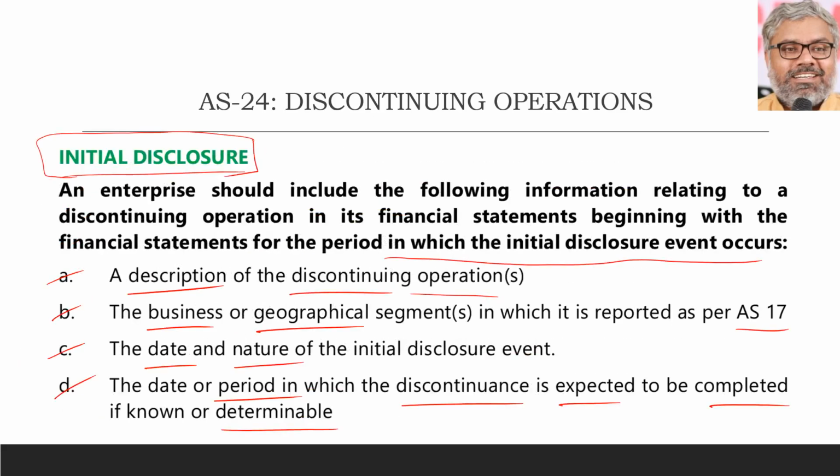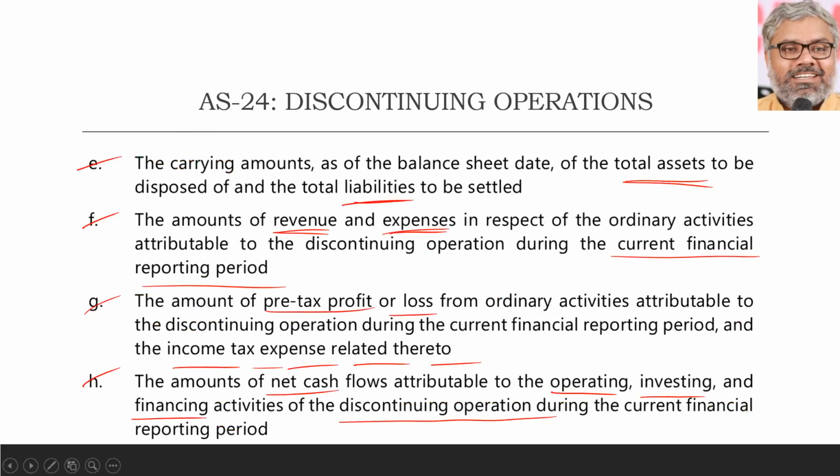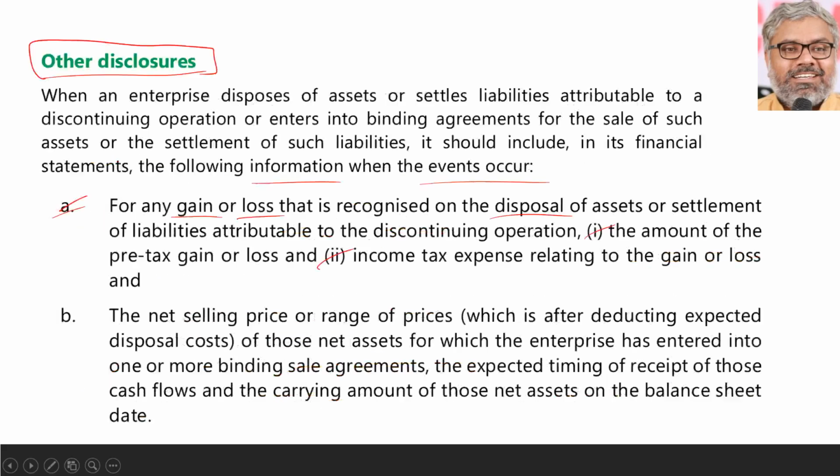Immediately, along with that, the initial disclosure requirements will start. But did the discontinuing already happen by this time? No, did not happen yet. Those are initial disclosures, when the initial disclosure event occurred. But after that, where really discontinuing will happen, right? That means some of the assets and liabilities will be disposed of. When they are disposed of, what is the gain or loss arising from that disposal? Pre-tax also and income tax related to that disposal also has to be disclosed separately.